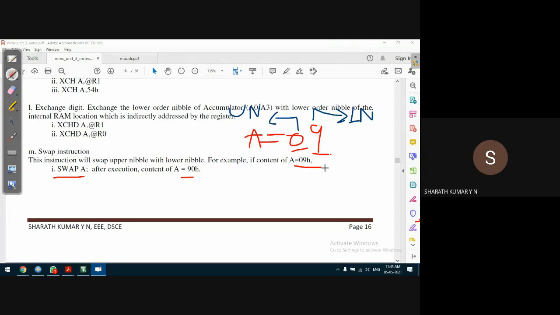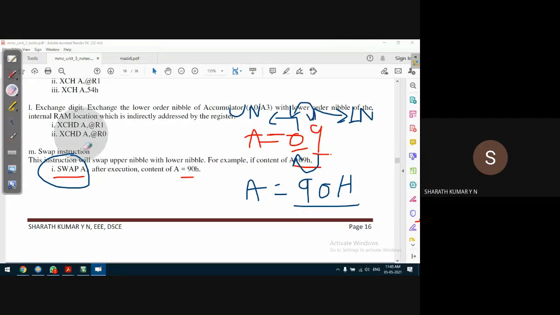I need to exchange the lower and upper nibble so that my resultant data is 90H. For this, we make use of an instruction called swap. It will swap the lower nibble with the upper nibble.